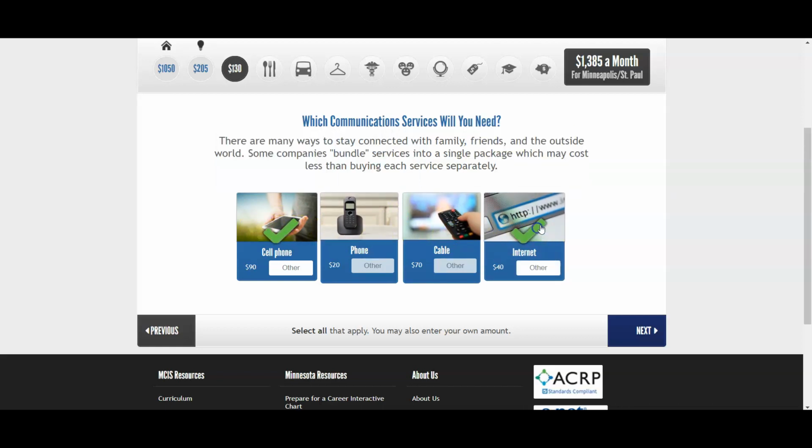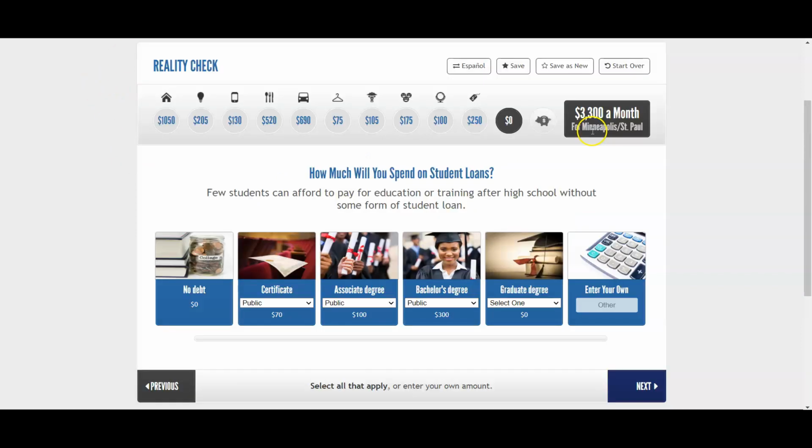So cell phone, definitely need internet. I'm going to run through this real quick, and then I'll show you what happens at the end. Okay, so once you get through all of the bills and everything up here at the top, as you can see, I've gotten all my costs up there. You're going to get to this end where it talks about student loans.